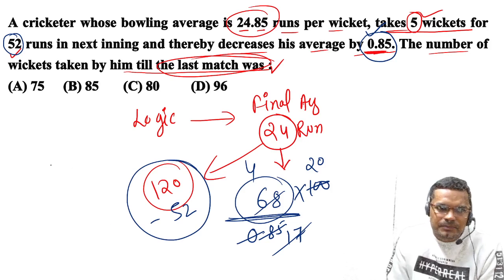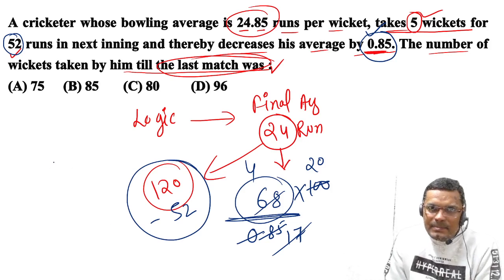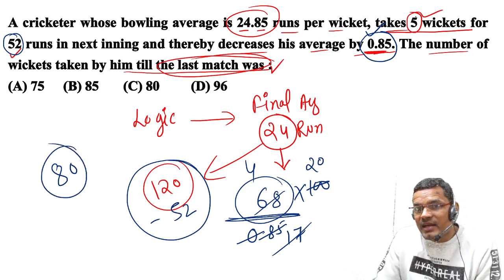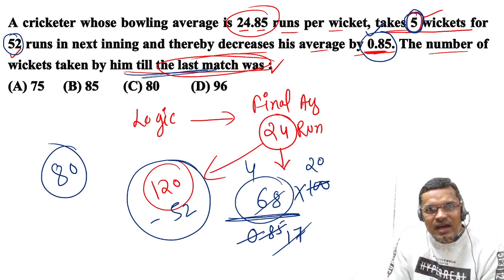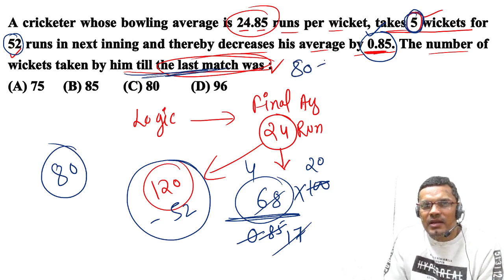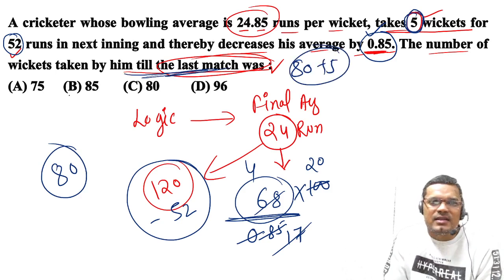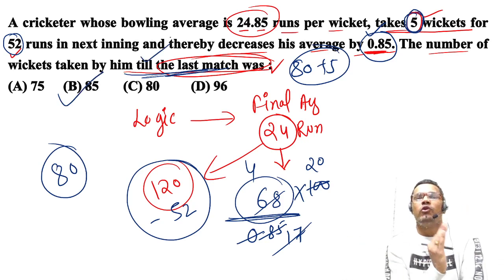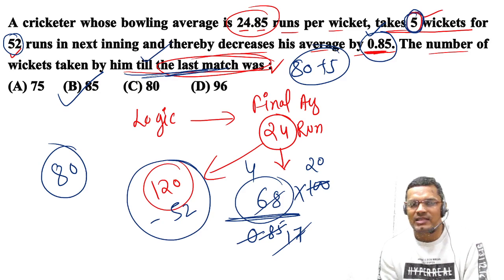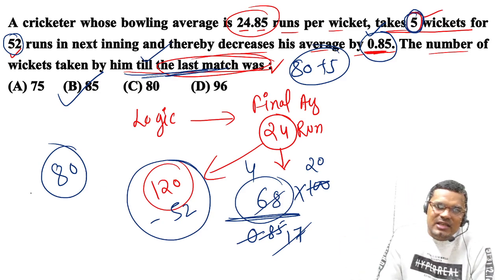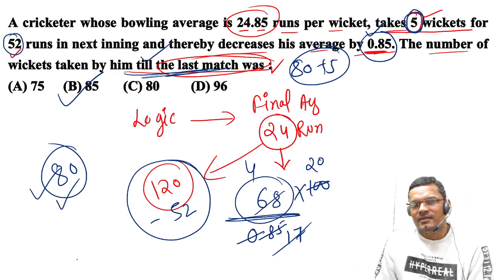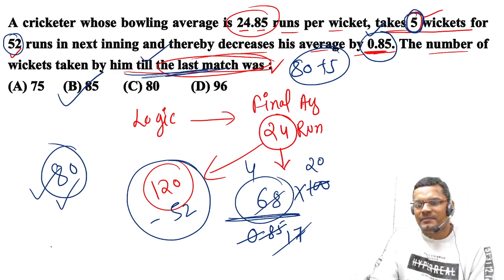So before the last match he has taken 80 wickets, but in the last match also he has taken 5 wickets, because it is asking till the last match. So 80 plus 5, that is 85, is the right answer, because it is asking till the last match, not before the last match. So this is the logical way.